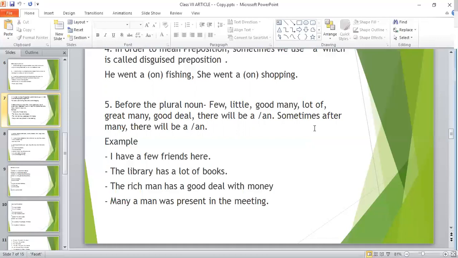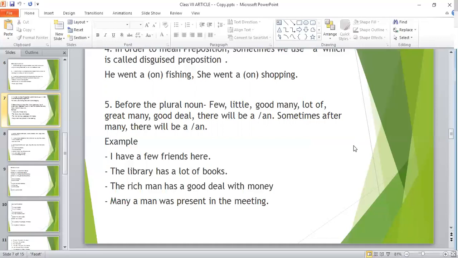I have just told it in the reverse way, but it can be. And here we can see the examples. He went a fishing and she went a shopping. Here, what does a mean? A means on, and that on is actually a preposition. But instead of that preposition, we have used a. And for that very reason, a is called a disguised preposition here. Okay.